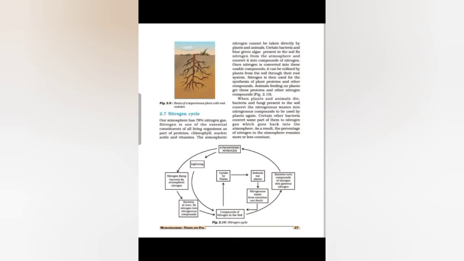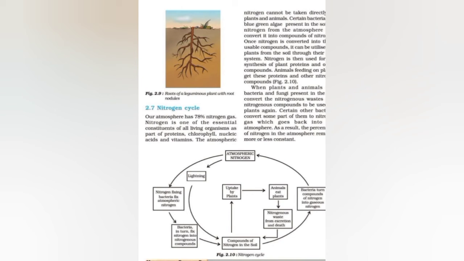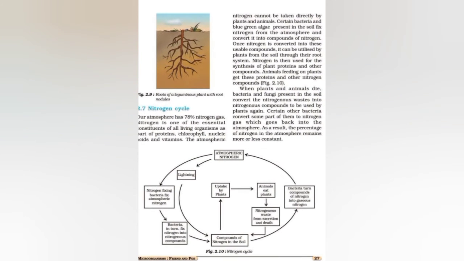Nitrogen fixation is done by some bacteria, and lightning is also involved in nitrogen fixation. You can see the flow chart given to show the nitrogen cycle.